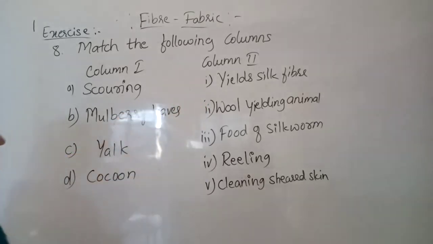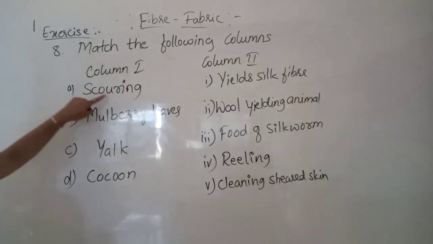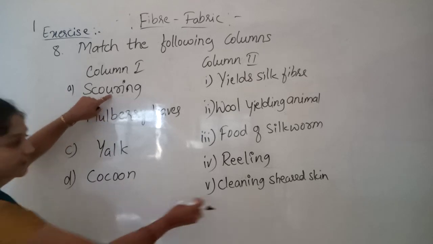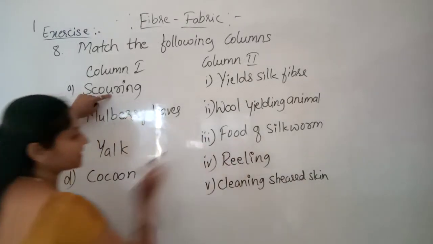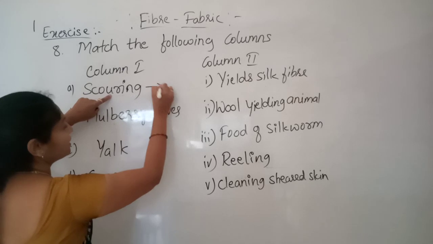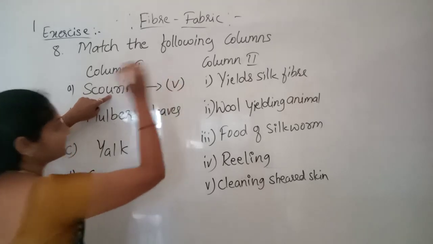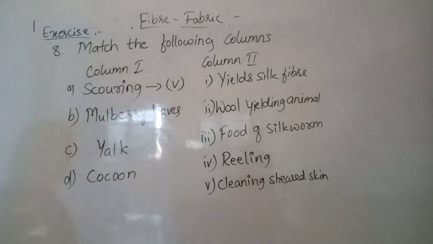Here I will give you the answer. Scouring. What is that? Scouring is cleaning shed skin, so in front of it you have to write the fifth one. Then the next one is mulberry leaves.